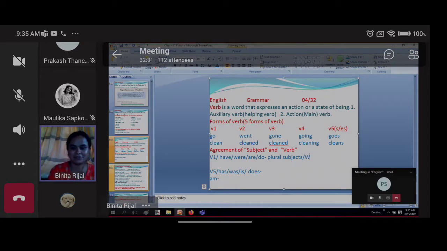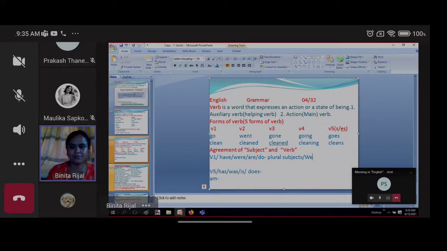Don't be confused, okay? If I say for the pronoun form, we, you, they, isn't it? Yes, ma'am. You is sometimes used as a singular subject also, and sometimes as a plural, but it also carries the plural verb. And another is I, isn't it?